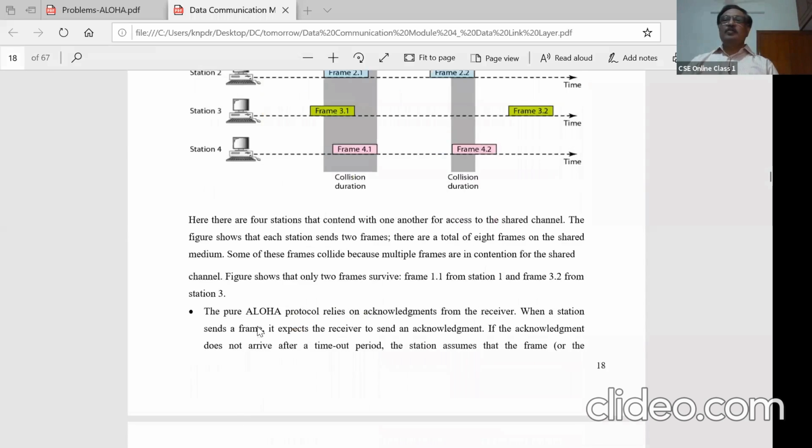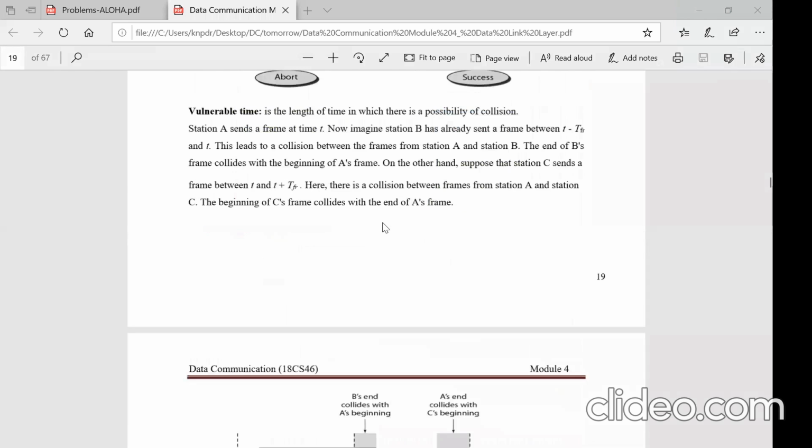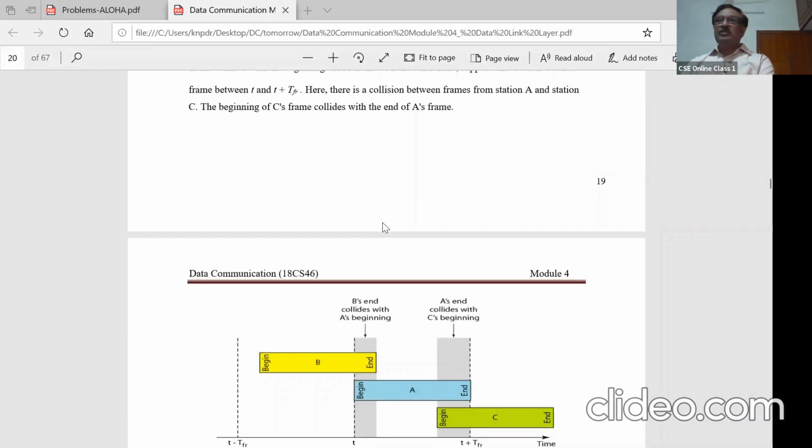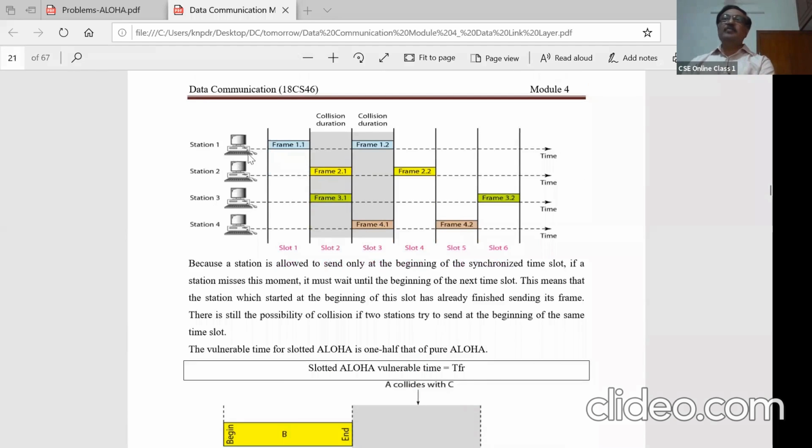They thought that this particular concept may be adopted to regulate the transmission, and that was much improved. They got 18.4% as the efficiency. But still they wanted to better the efficiency, so they used what is called slotted Aloha.